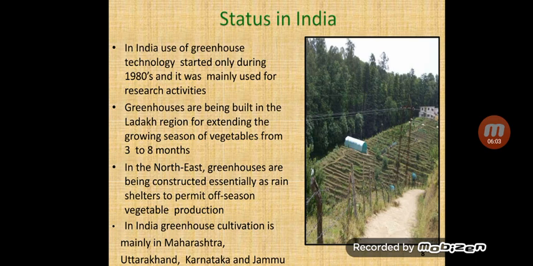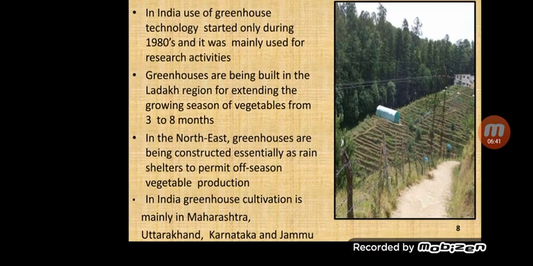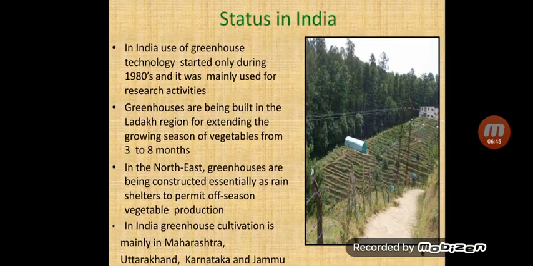Greenhouses are being built in Ladakh region for extending growing season of vegetables from 3 to 8 months. So for growing vegetables during off seasons, the greenhouses were built in Ladakh region. In Northeast, greenhouses are being constructed essentially as rain shelters to permit off-season vegetable production. So to protect from rain also, the greenhouses were used in Northeast. In India, greenhouse cultivation is mainly in Maharashtra, Uttarakhand, Karnataka and Jammu. So these are the main states or the top states for greenhouse cultivation.